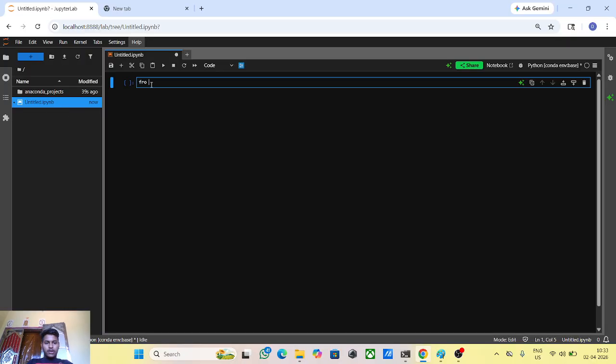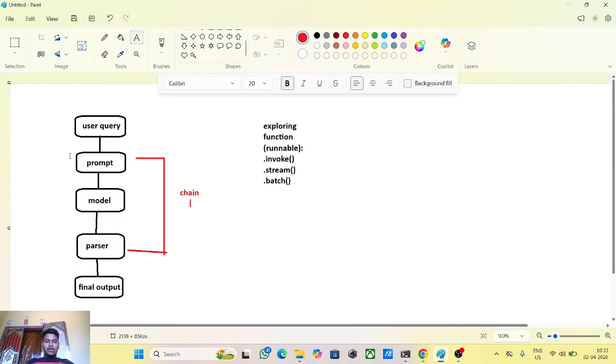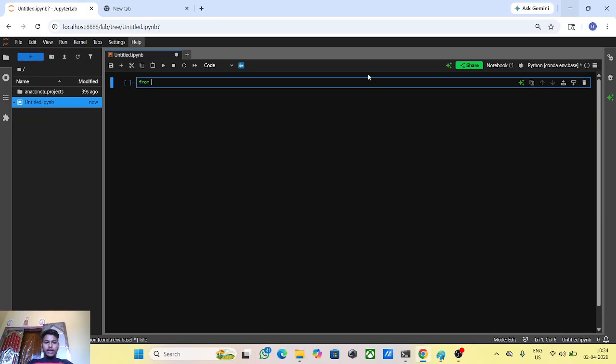First of all, in the modern era, based on the architecture, we take our prompt, then the model, then the parser. How do we take the prompt with the help of LangChain? The prompt template is inside LangChain. In modern LangChain, there is langchain_core.prompts.